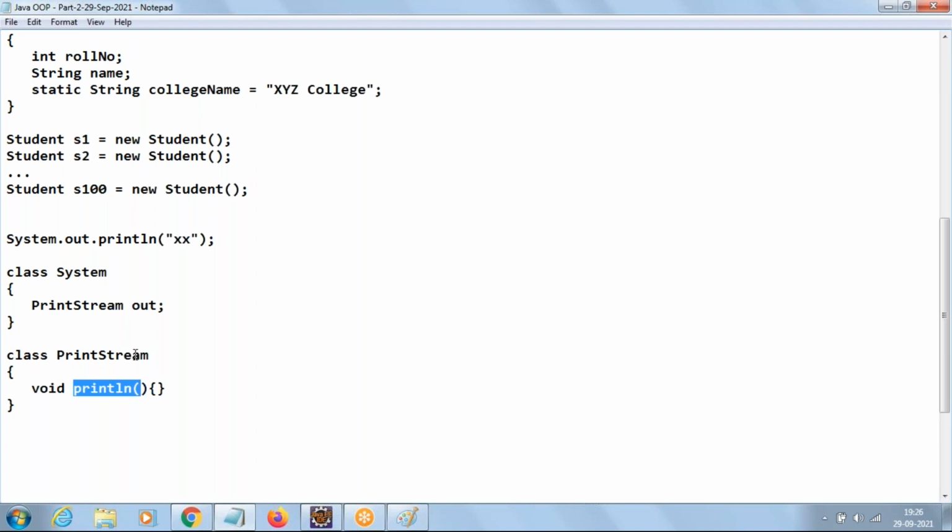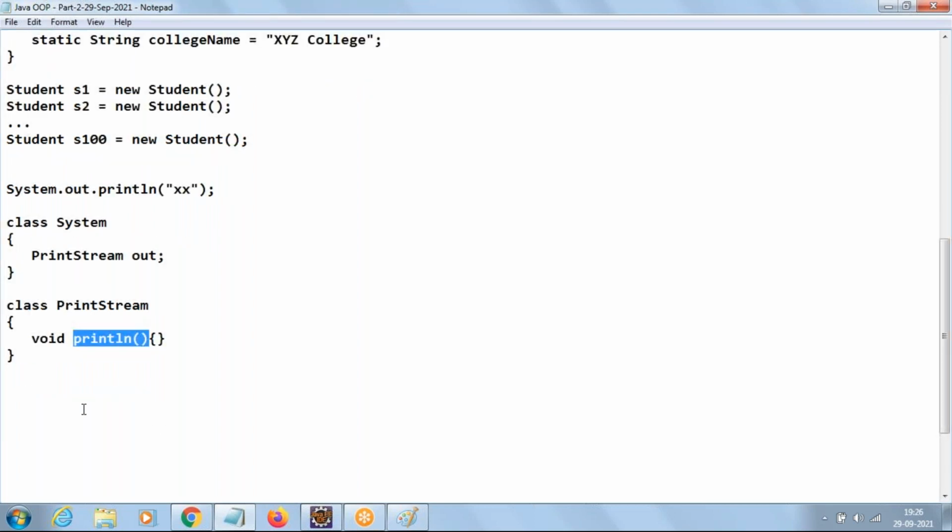Forget about the static keyword. If you don't have the static keyword and I want to call the println method, what is the solution? I have to create an object of the System class first. Then by using the object of the System class, we can access out, and now we can call the println method. Agree with this? Yes.